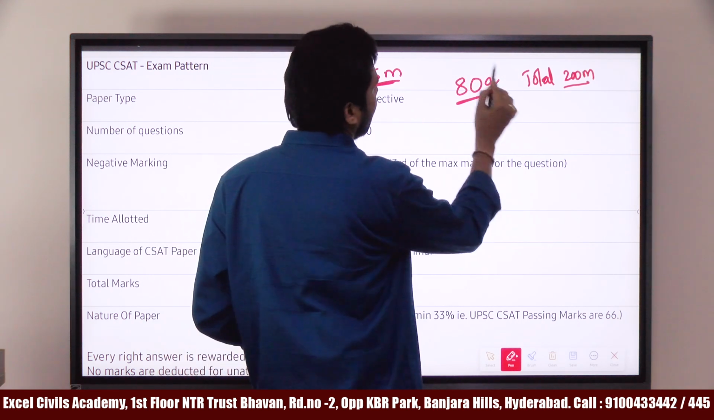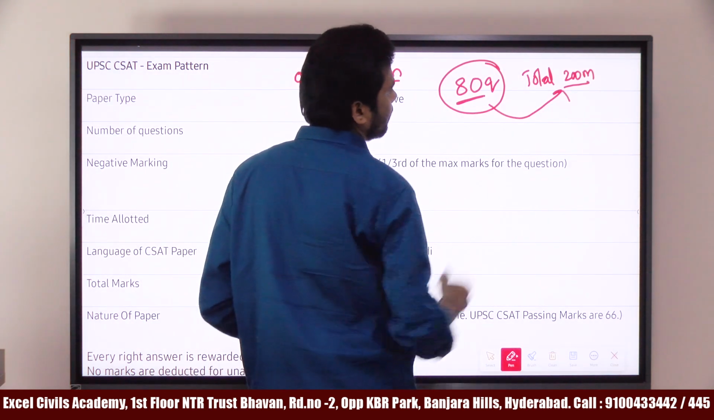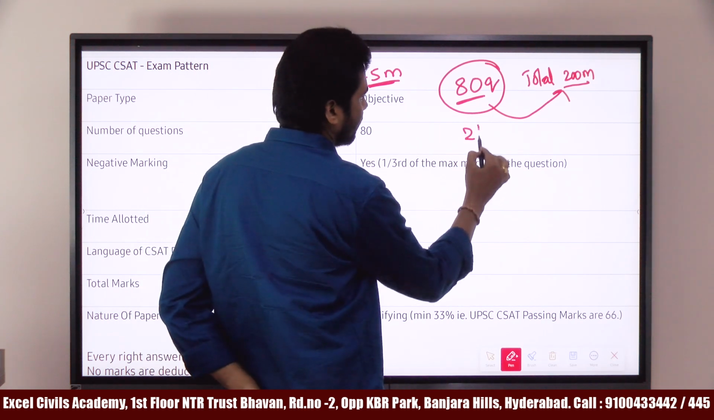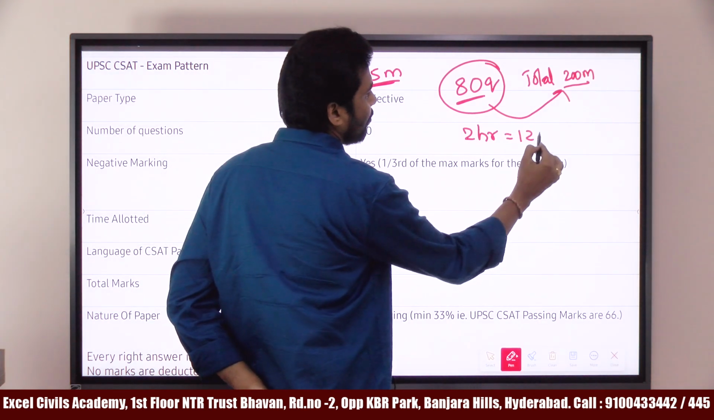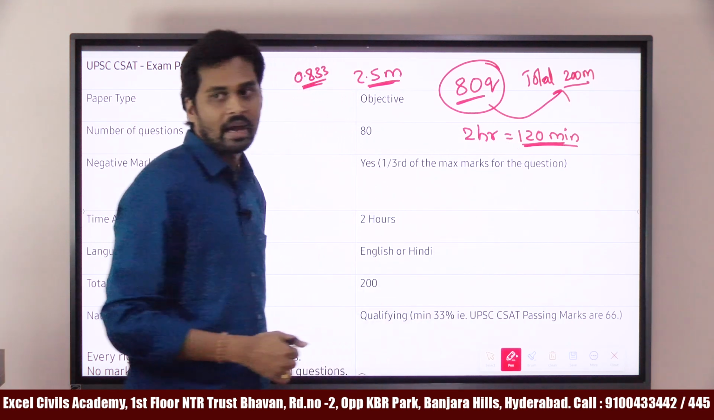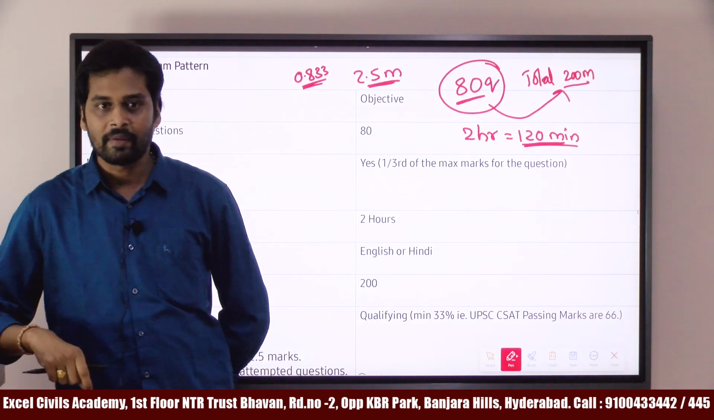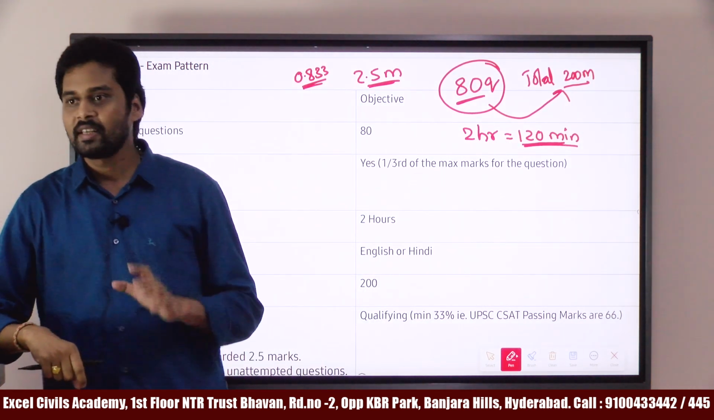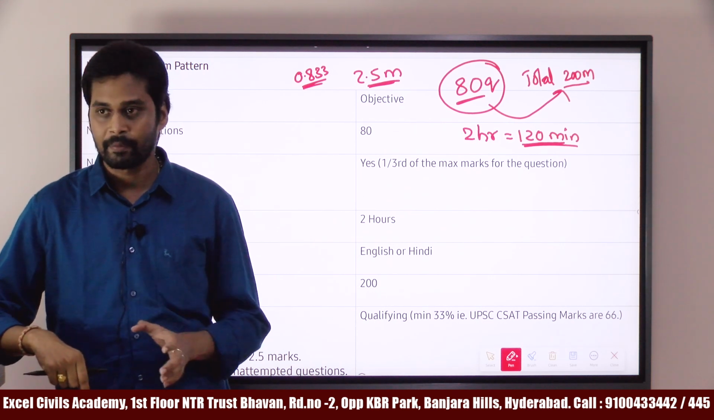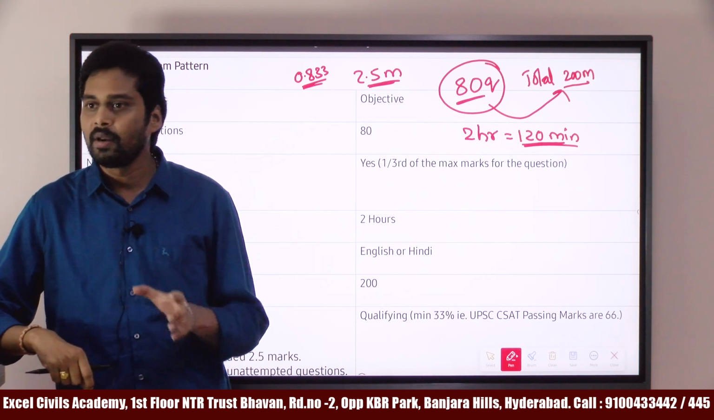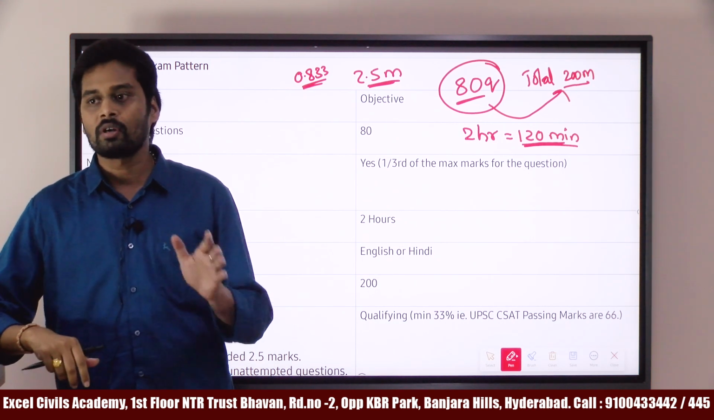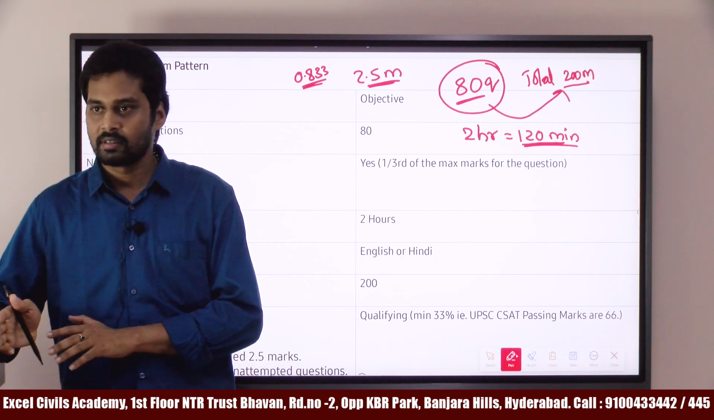So total marks are 200. The duration of the exam is 2 hours, which means 120 minutes. In these 120 minutes, you have to solve the questions. But as you know, CSAT is only a qualifying paper. If you get the minimum required marks, that would be enough. These marks won't count in your final marks, right?